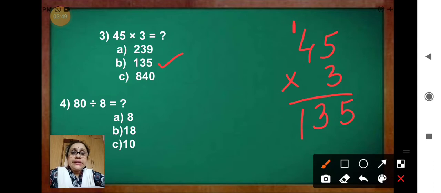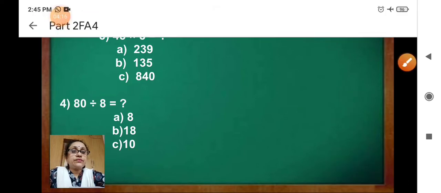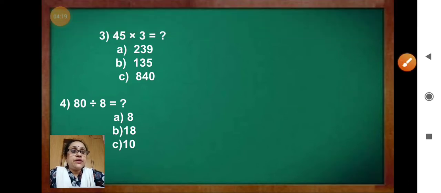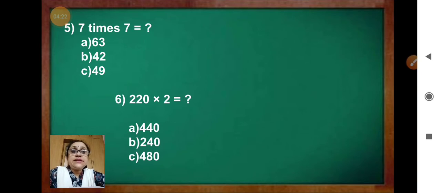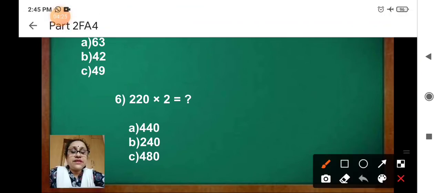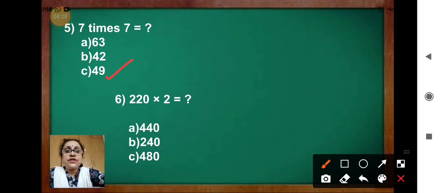Now question 4. 80 divided by 8 equal to what? Question mark is there. 8, 18, 10. 3 answers are given. Choose the correct answer. The correct answer is 10. Now question 5. 7 times 7 equal to, say the tables of 7. 7 sevens are 49.